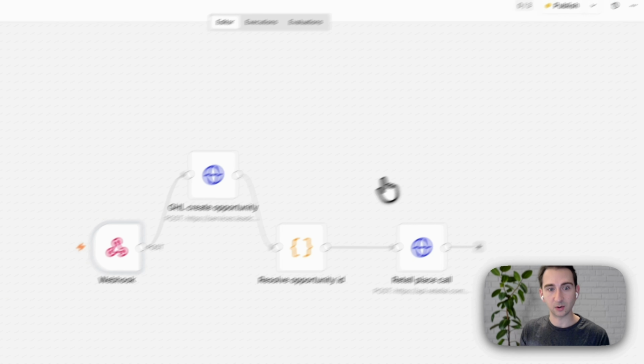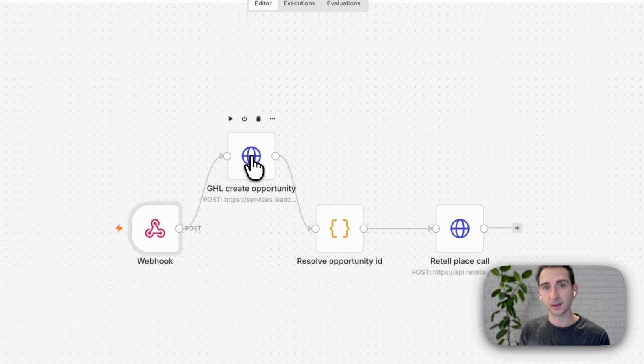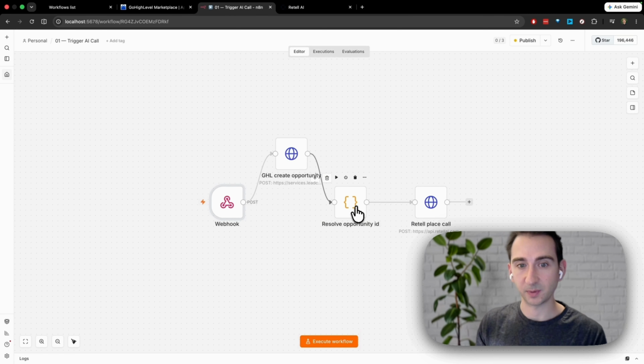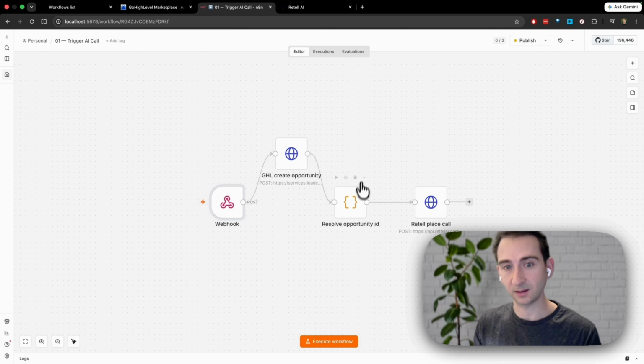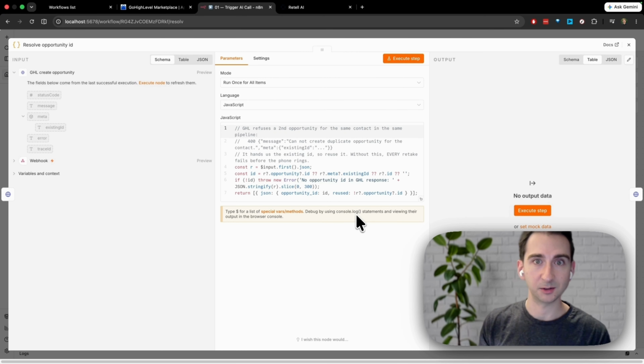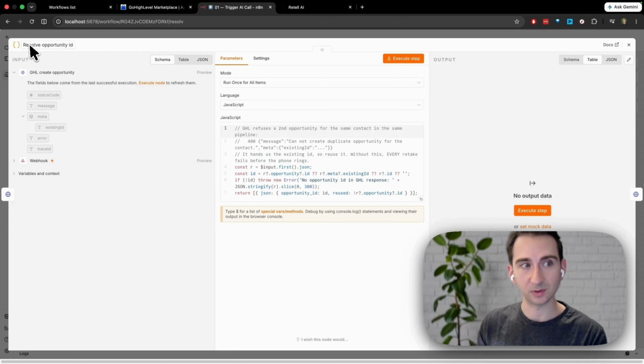We've now connected to Go High Level and created an opportunity. Once we create that opportunity with Go High Level, it's going to return a response, whether that succeeded or failed. One thing is that Go High Level does not allow you to create two opportunities with the same lead, and so that makes it difficult to test. So you're going to want to add this step that resolves the opportunity ID.